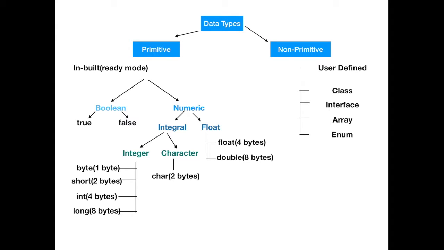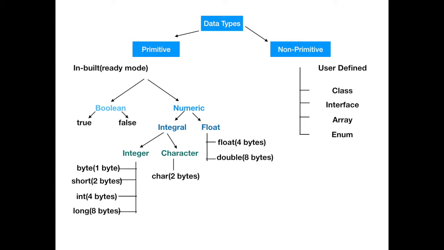So in integral we have two classes, that is integer and character. Character is of 2 bytes, and integer can be further classified into byte, short, int and long, where we'll be using int and long most of the time. So byte is 1 byte of space, short takes 2 bytes of space, int 4 bytes, and similarly long 8 bytes. So you can take a screenshot of this chart and keep it for your reference.